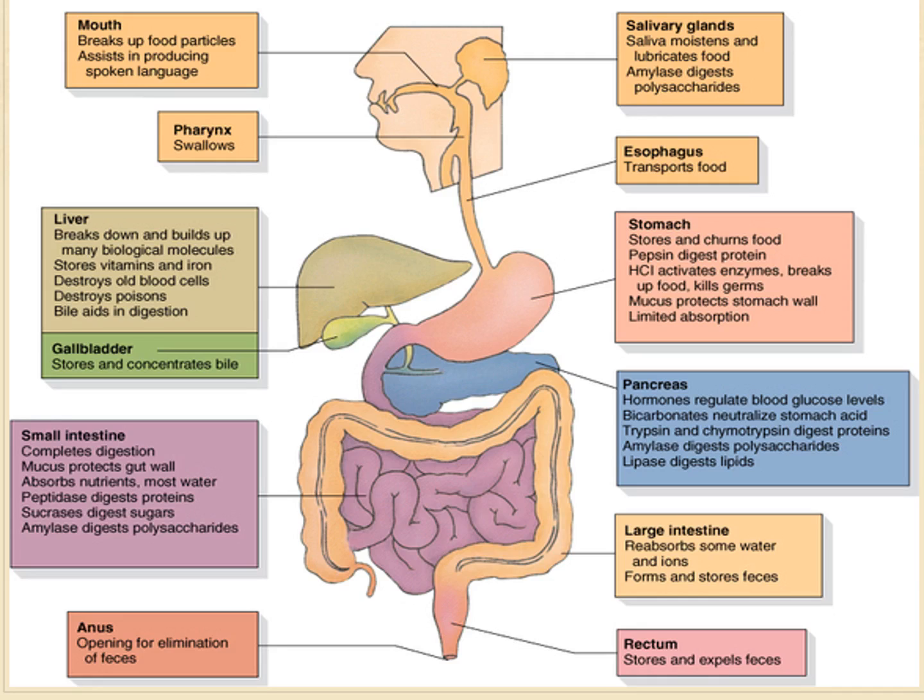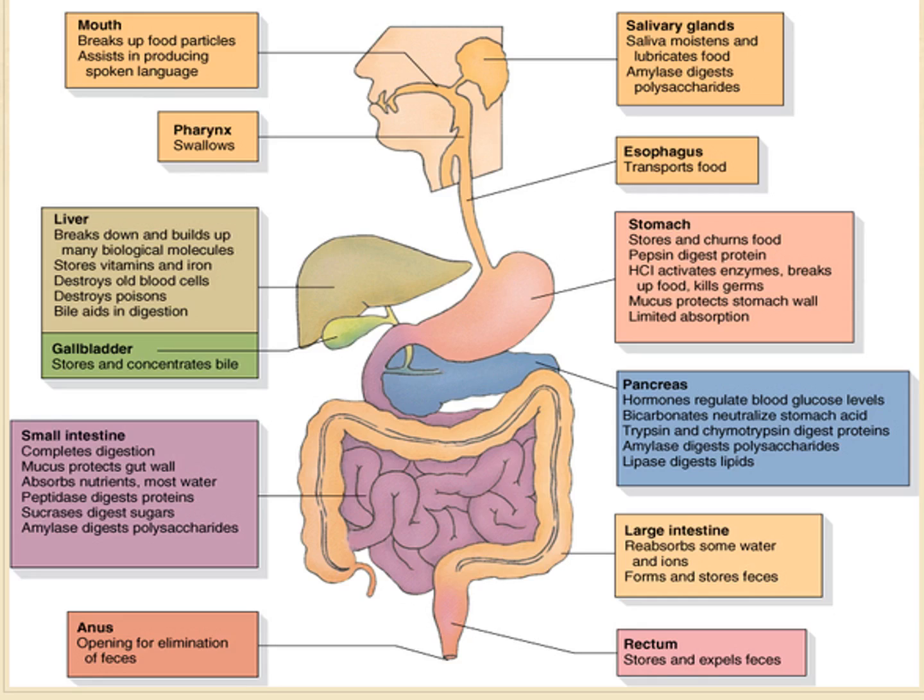That food is converted into monosaccharides, amino acids, fatty acids, and glycerols, which are absorbed by our digestive system and then oxidized to produce energy.